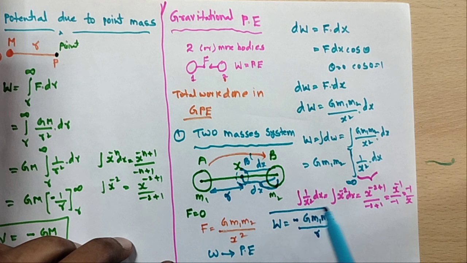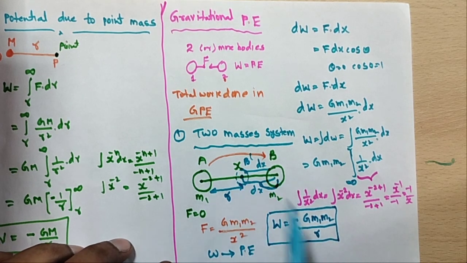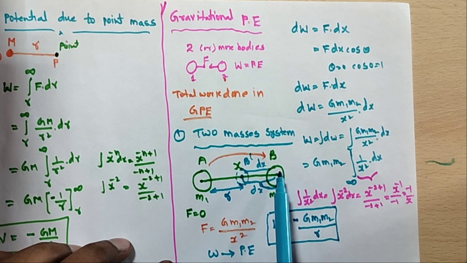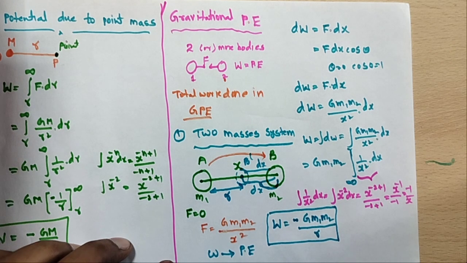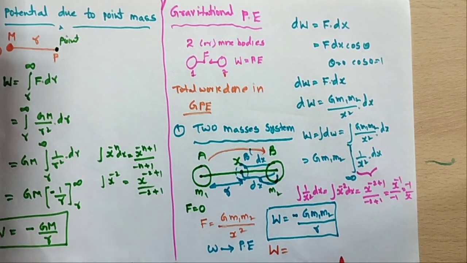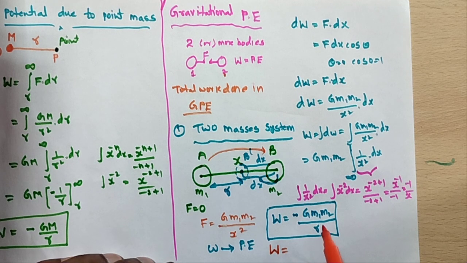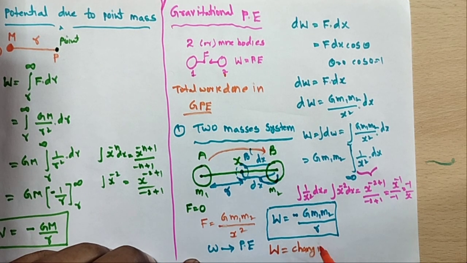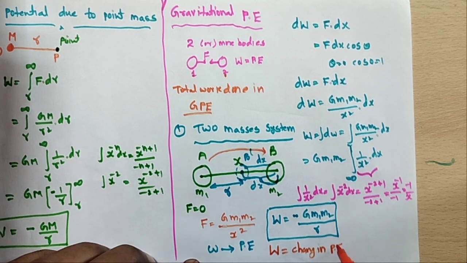So this is the work done in coming from b to b dash. But the work done by a conservative force is equal to the change in potential energy. Always, please remember, work done by a conservative force is the change in potential energy.